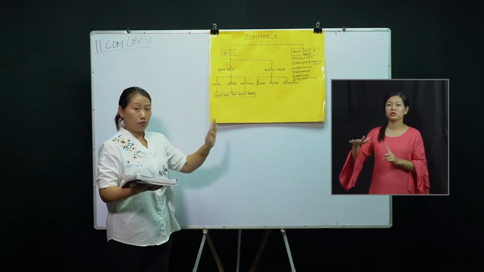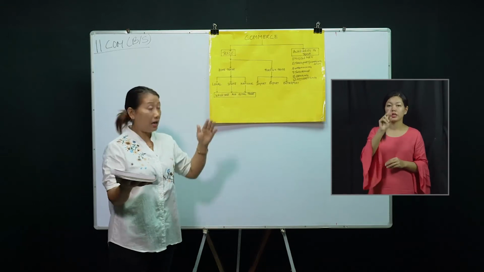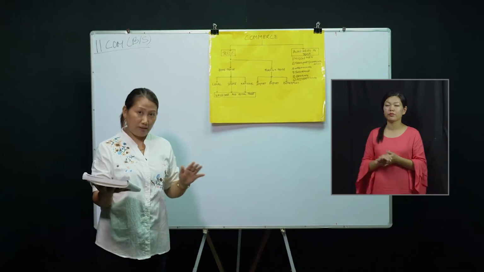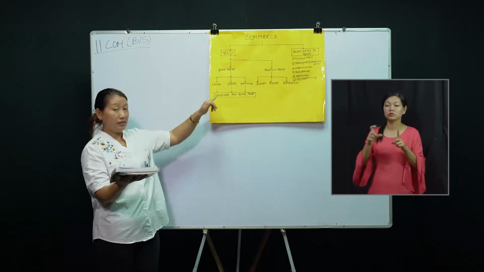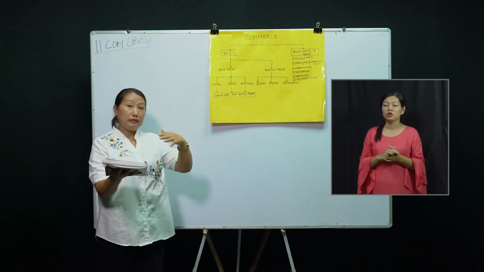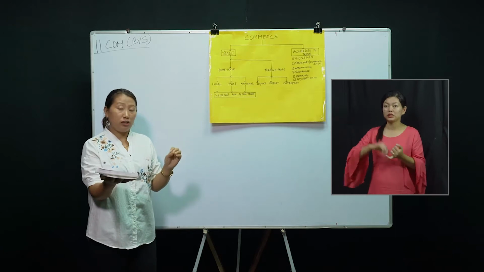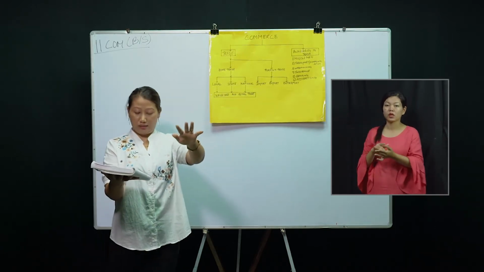Then come to the state level, state traders. When a trader starts trading above the local level and trades within the state level, one trader from one district may trade with another district.